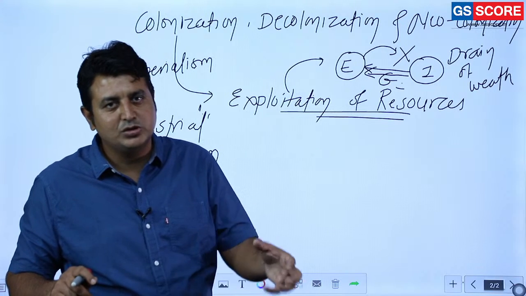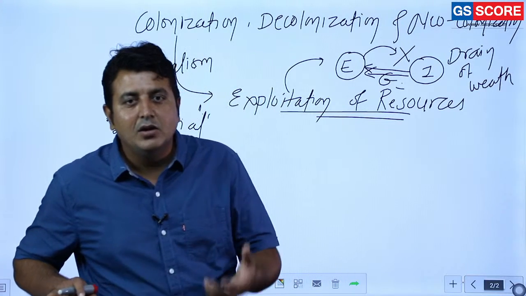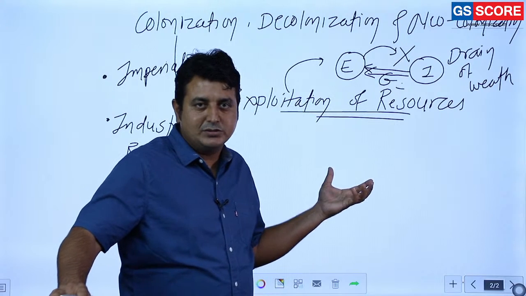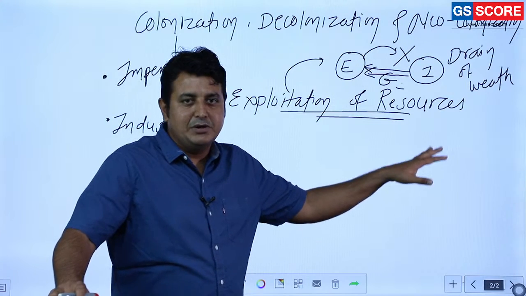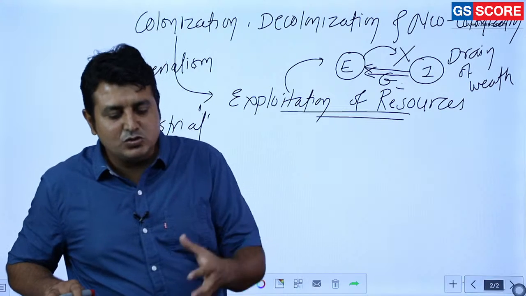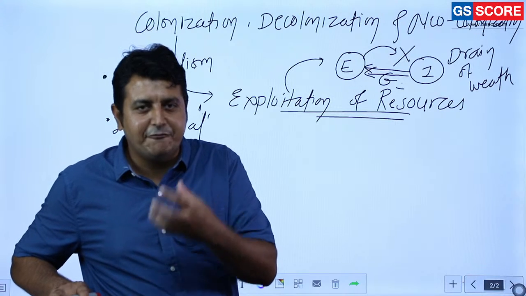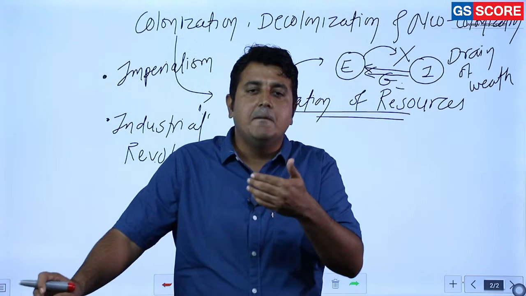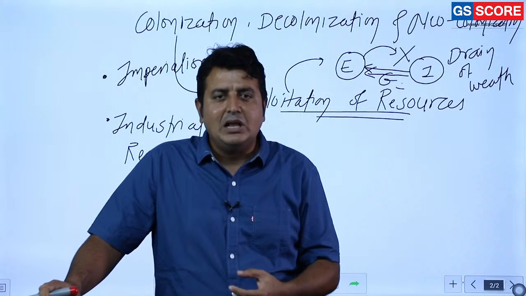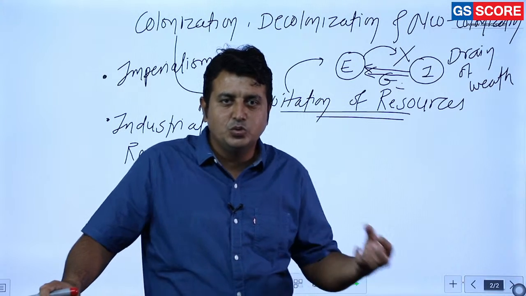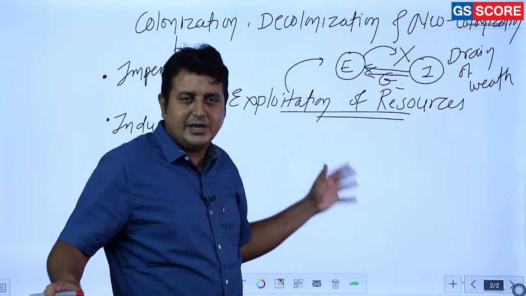Maybe the agricultural resources, maybe the economic resources, or whatever policy they design, these policies are favorable to these European powers. So in one way colonialism acted as a tool of exploitation, and they established their rule there. In the meanwhile, these colonial powers also provided some basic education, because they could not afford to have people migrate from their country to these areas. Climatic condition was harsh. So what did they want? They wanted scribes to take care of their day-to-day administrative work. Clear? So it was the case everywhere.